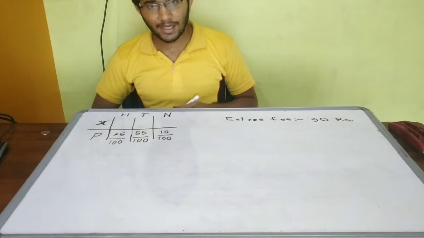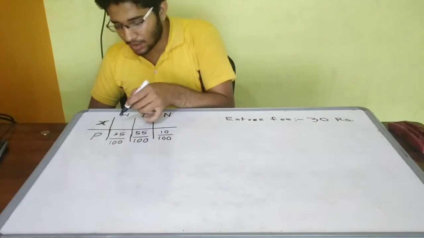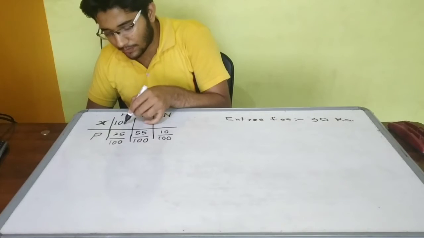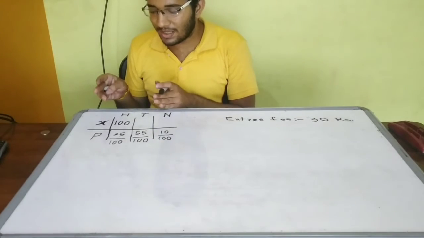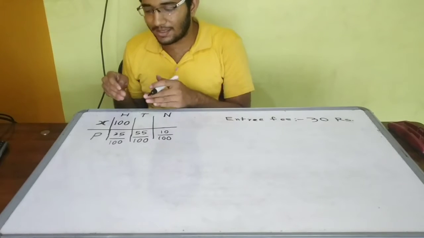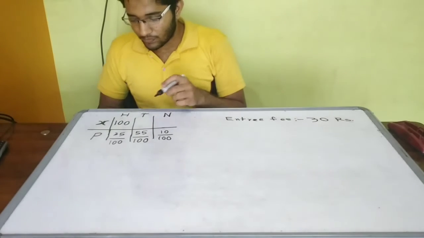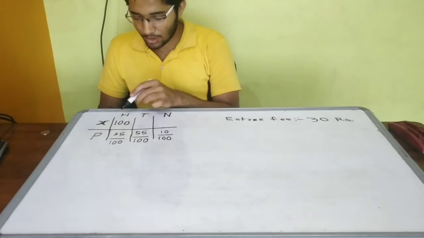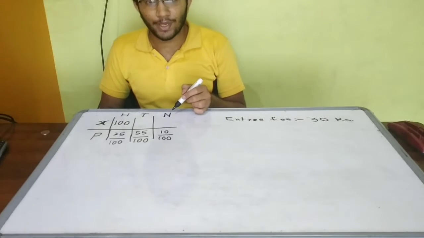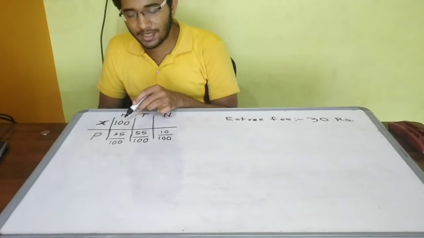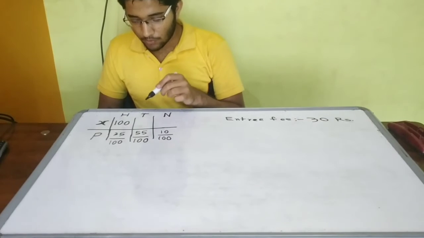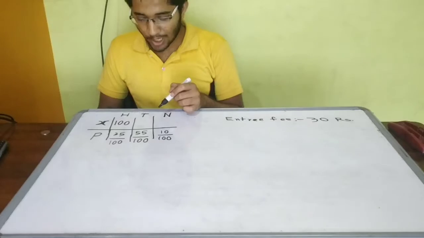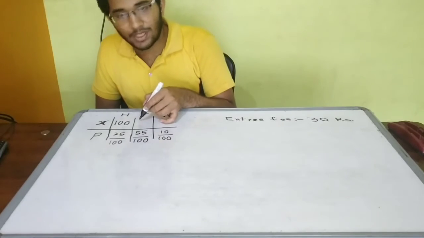Whenever you get heads, you will get 100 rupees. Now in this part, X is not the number of heads, it is the amount after getting the outcome. So that amount will depend on the outcome, what you will get or what you have to pay. So whenever you get heads, you will get 100 rupees as a reward. Whenever you get tails, you have to pay an extra 20 rupees.